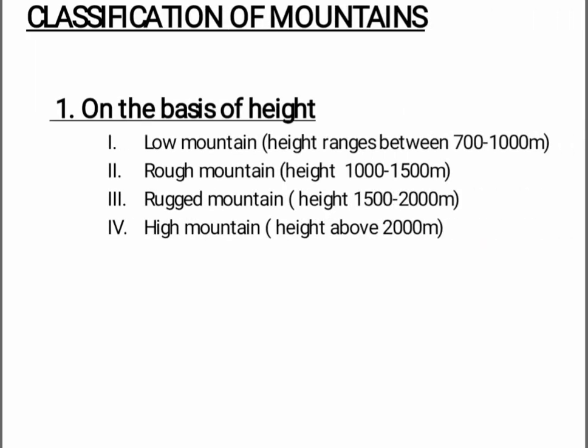Now come on to the classification of mountains. Firstly, the classification on the basis of height. Low mountains, whose height ranges between 700 to 1000 meters. Rough mountains, whose height ranges between 1000 to 1500 meters. The rugged mountain, whose height ranges between 1500 to 2000 meters, and high mountain, whose height is above 2000 meters.